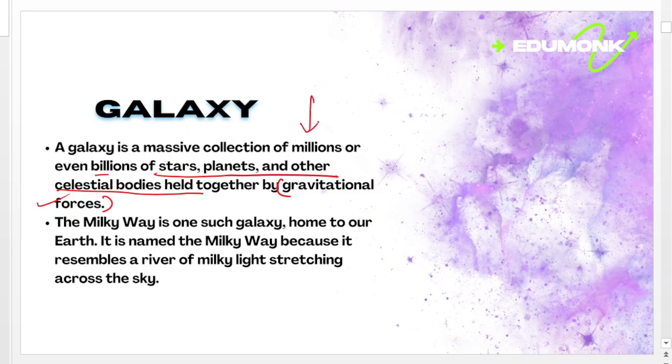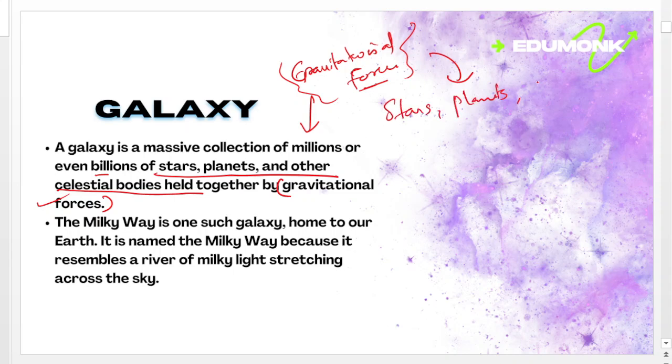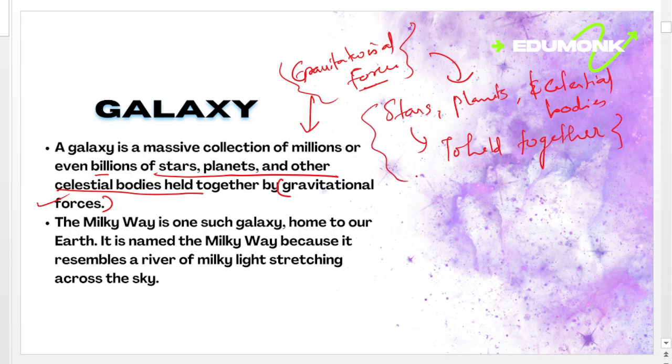Here you have to understand there is a gravitational force. This force makes stars, planets, and other celestial bodies held together. This combination of stars, planets, celestial bodies, and other particles in space is known as a galaxy.